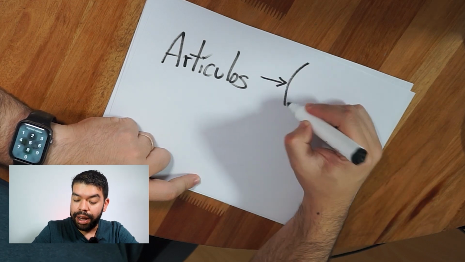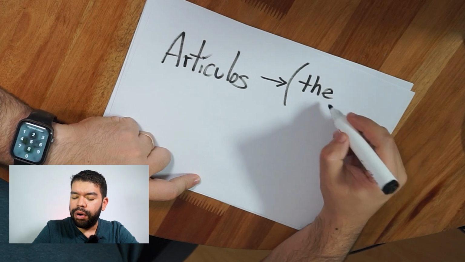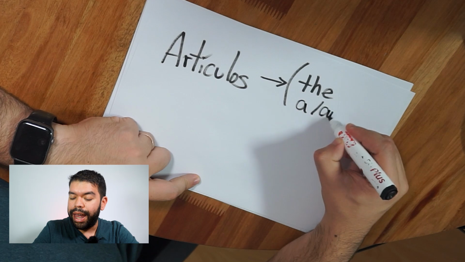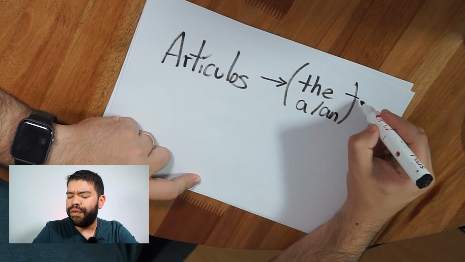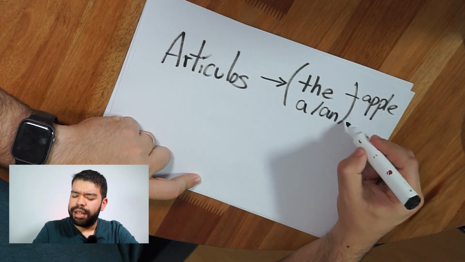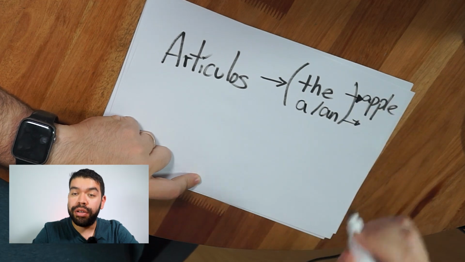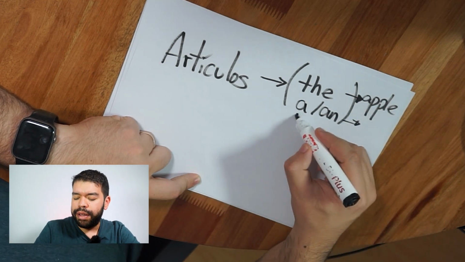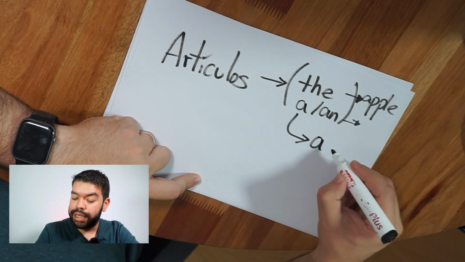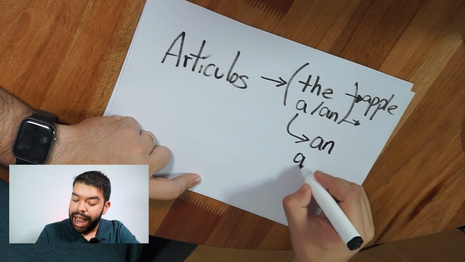Just to make it easy for you, this is exactly the same as articles in English. In English, we have the definite article the, or the indefinite article a or an. For example, the apple, when you know specifically what apple you are talking about. Or you have the indefinite article a or an when you talk about any apple, for example, an apple.